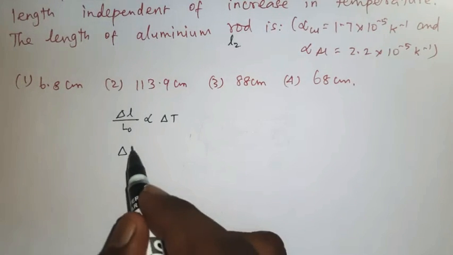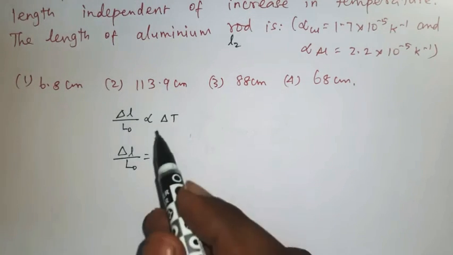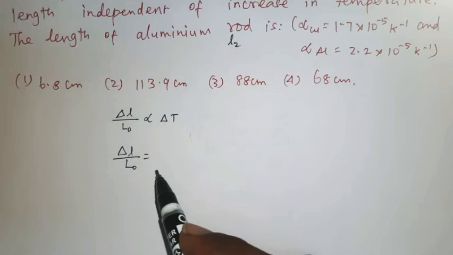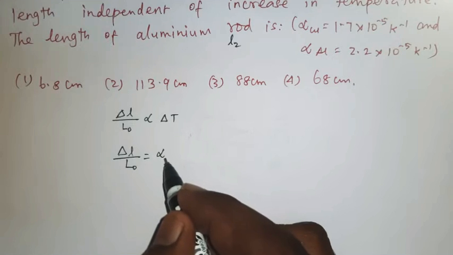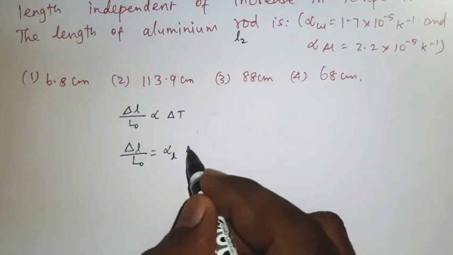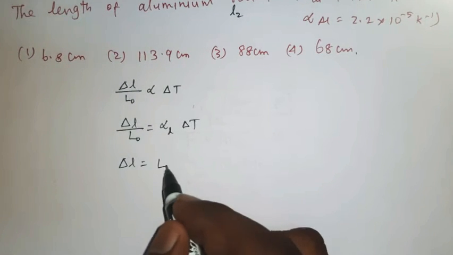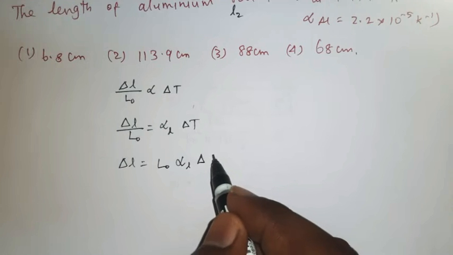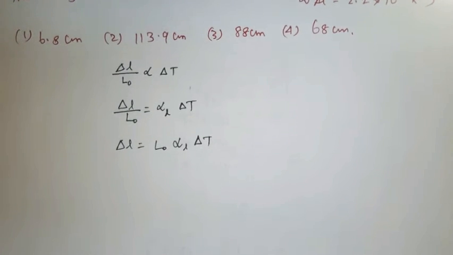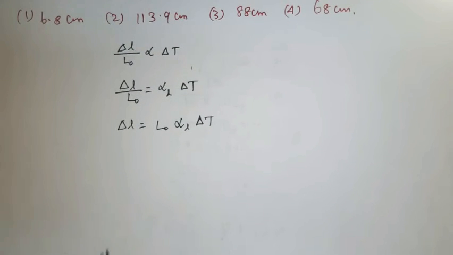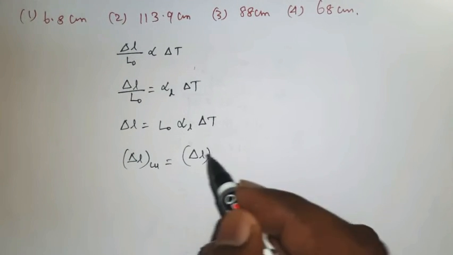Now del L by L0 is equal to, that proportionality is removed by equal to and a constant, that is the coefficient of linear expansion alpha L, then del T. So del L is L naught alpha L del T, where L naught is nothing but the original length. Now we can write for the copper rod and aluminum rod. So del L Cu is equal to del L aluminum rod.